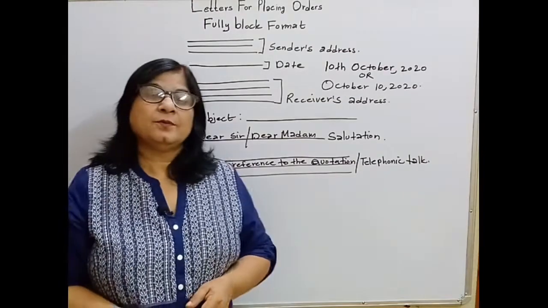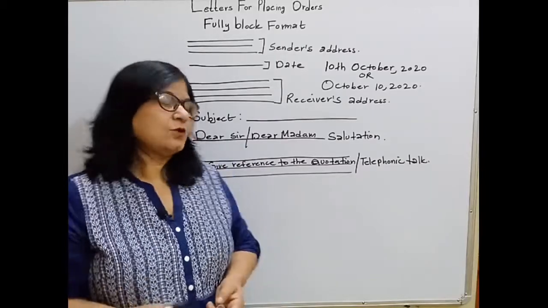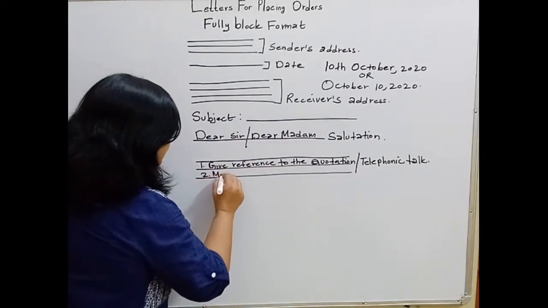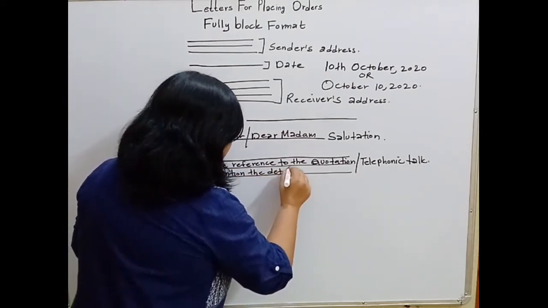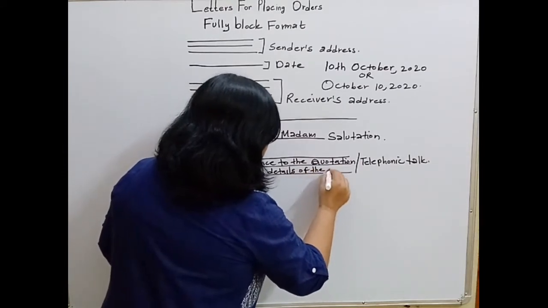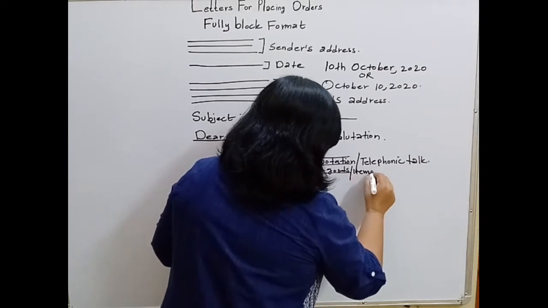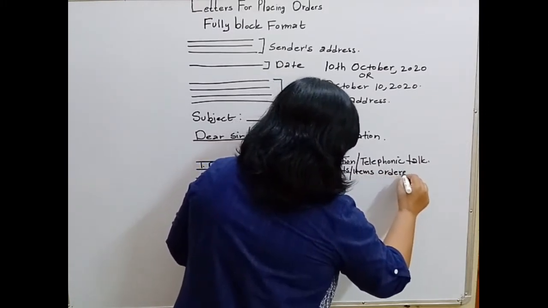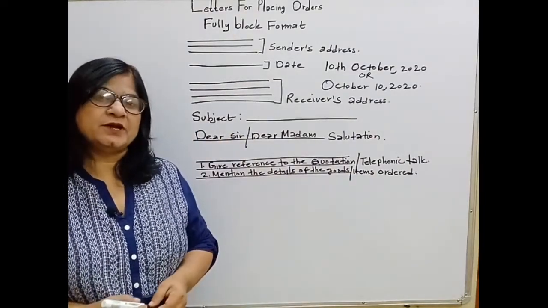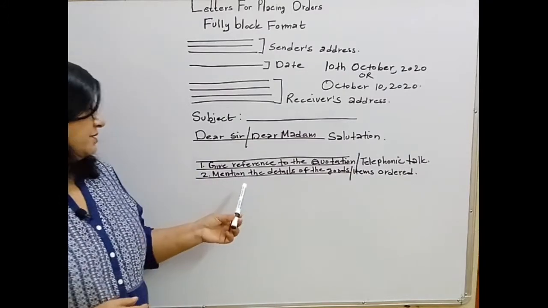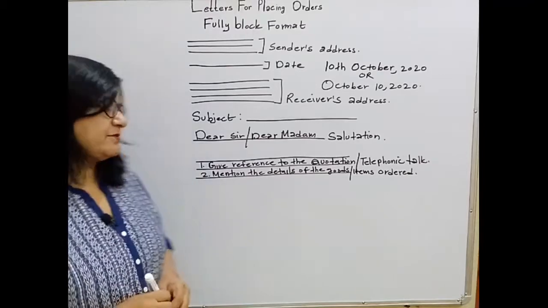And secondly, you have to mention the details about the goods that you have ordered. Mention the details of the goods or the items ordered. So students, you have to touch these 2 points in the first paragraph. And then we'll leave a line and we'll write the second paragraph.